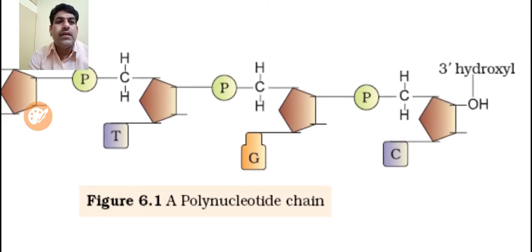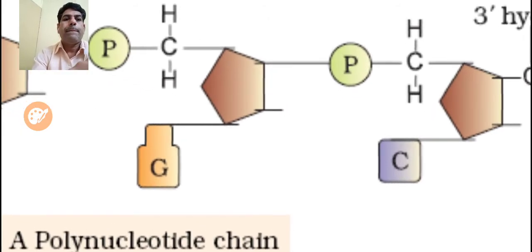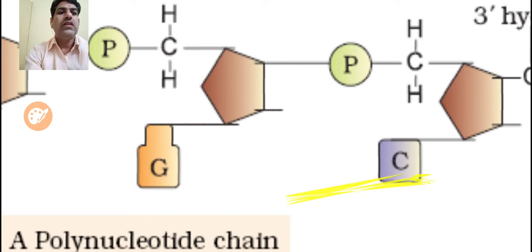Dear students, this pentose sugar first joins with phosphoric acid and then with a nitrogenous base. Here the nitrogenous base is cytosine, C for cytosine.